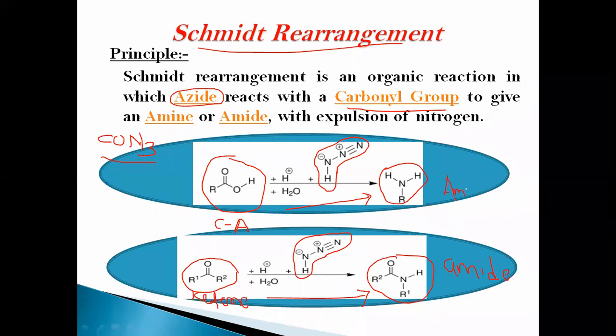In this Schmidt rearrangement, a nitrene intermediate is formed during the mechanism.